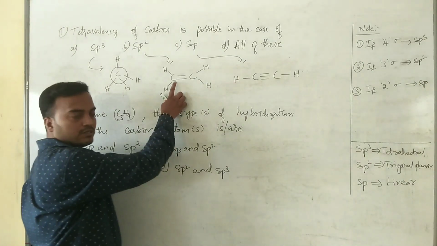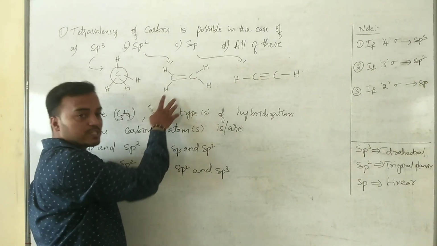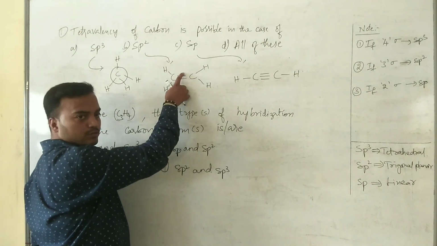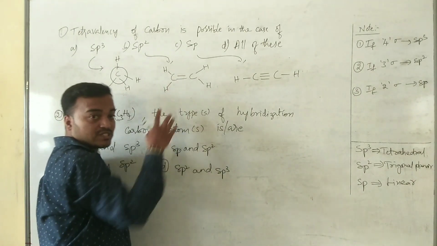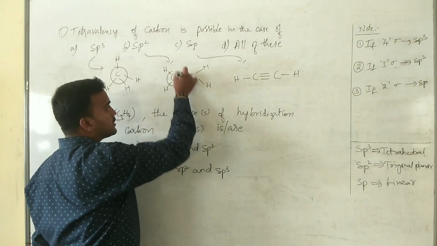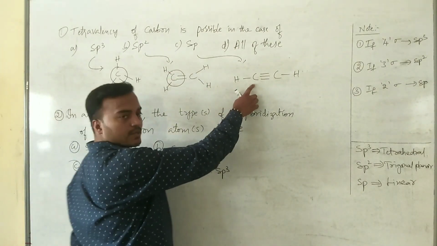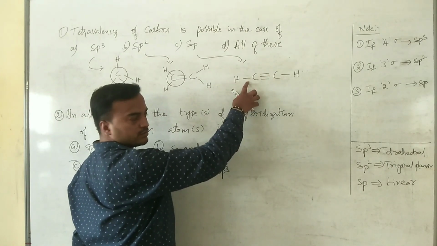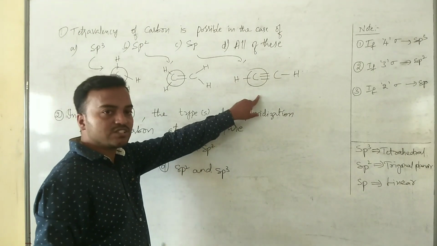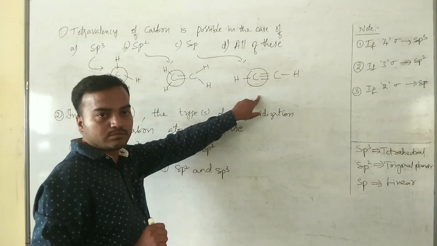Then in the case of an sp2 hybridized carbon atom, 1, 2, 3, 4. So in this case also there is a presence of 4 bonds around the carbon atom. This carbon also shows tetravalency. 1, 2, 3, 4. This carbon atom also shows tetravalency. There is a presence of 4 bonds around the carbon atom.